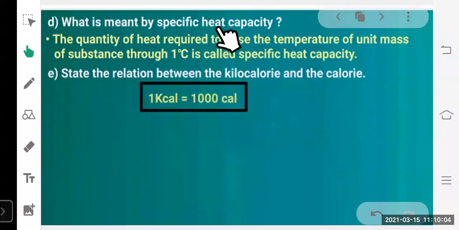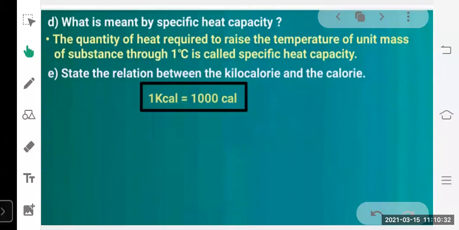What is meant by specific heat capacity? The quantity of heat required to raise the temperature of unit mass of a substance through 1 degree Celsius is called specific heat capacity. State the relation between the kilocalorie and the calorie. 1 kilocalorie is equal to 1000 calorie. Okay, that's all about the important questions of lesson number 5, that is it.